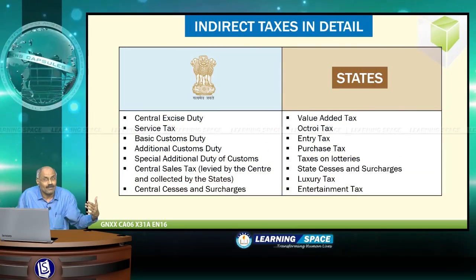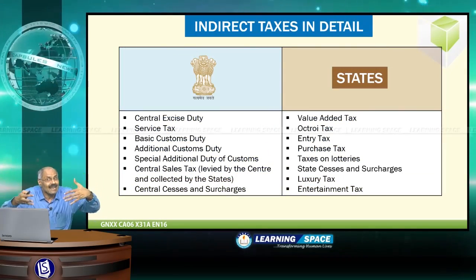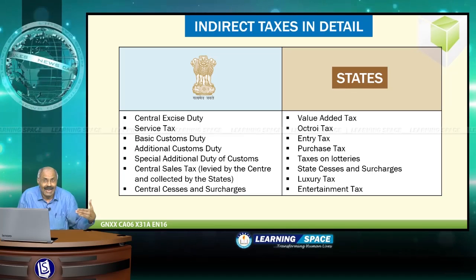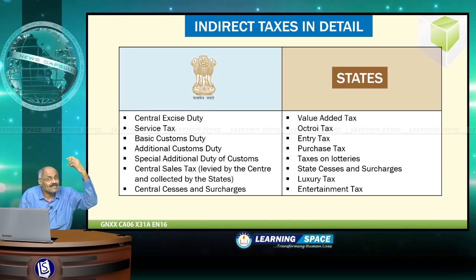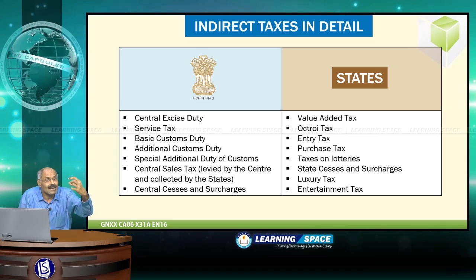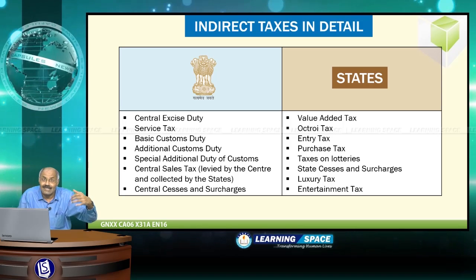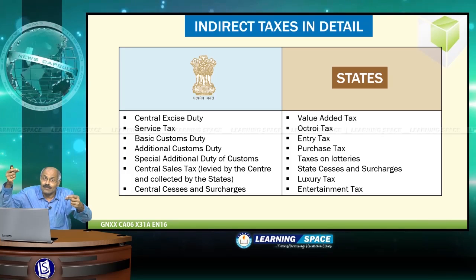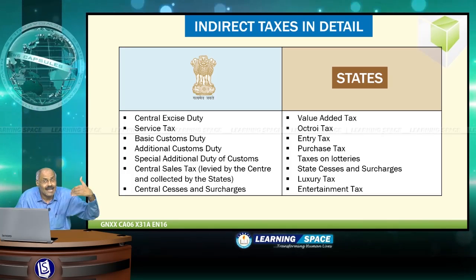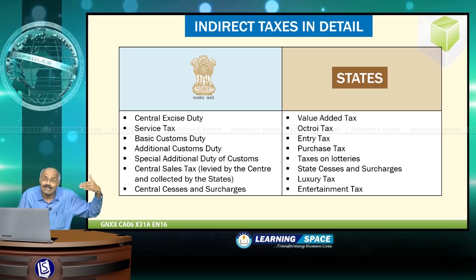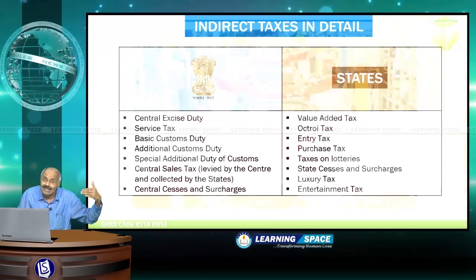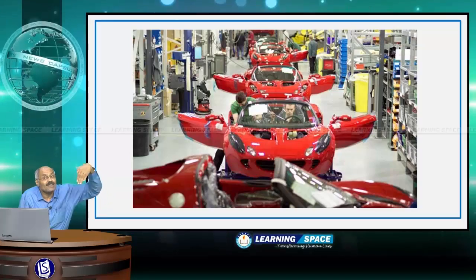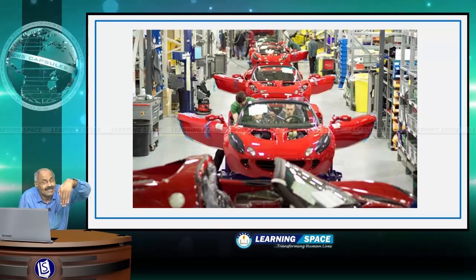What is the problem? What are the types of indirect taxes? Types of indirect taxes. First one is, I have listed the taxes of central government. Indirect taxes of central government I have listed on the left side. The indirect taxes of state governments I have listed on the right side. The first one is central excise duty. Central excise duty is on the manufactured products levied by the center.